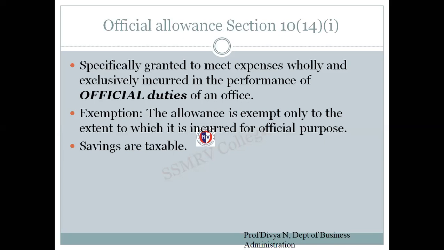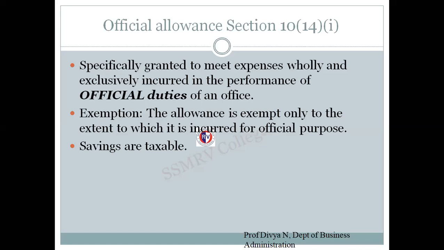Now, obviously, there will be a lot of expenses that will be incurred. Probably the fee payment towards the conference, traveling, residing, lodging, everything, or any of the expenses relating to the entire journey must come under official allowance. So the company will assume, okay, it's a 2-day conference, so the person will need around 15,000 rupees, and the company pays 15,000 rupees.